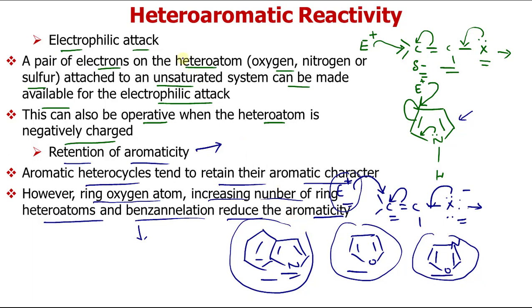So what you have to remember is how electrophile and nucleophile attack. At what position they will attack is called orientation, which we will discuss later. First we were discussing the reactivity, what type of reagent can attack and how that attack can be made easier. Now let us discuss the selectivity and reactivity: how selective the attack of these reagents is, and how reactive our heteroaromatic ring is towards these reagents.